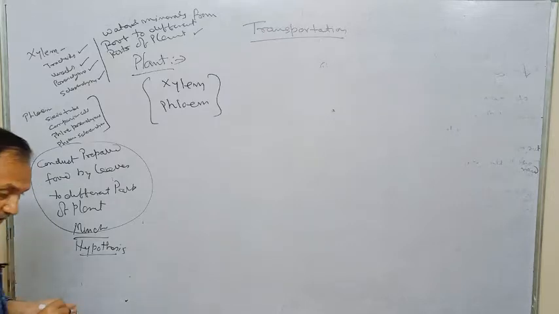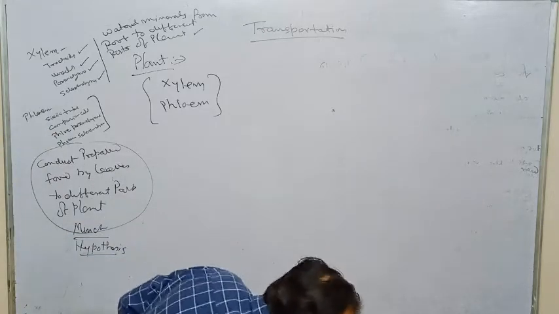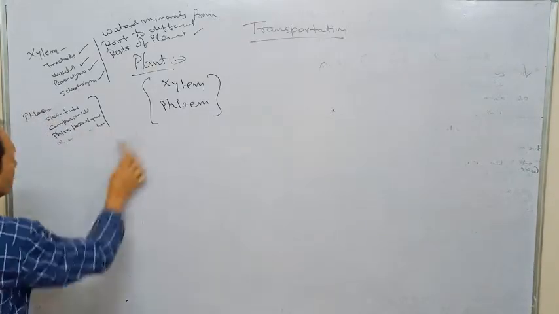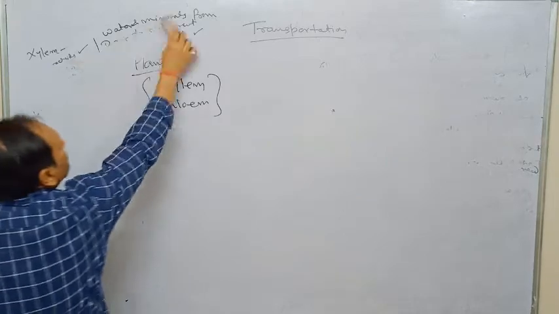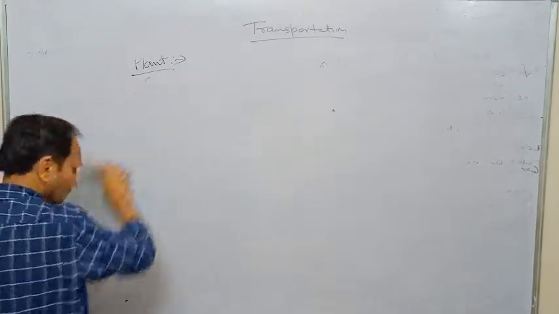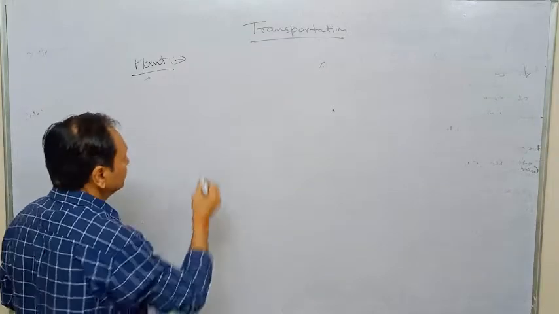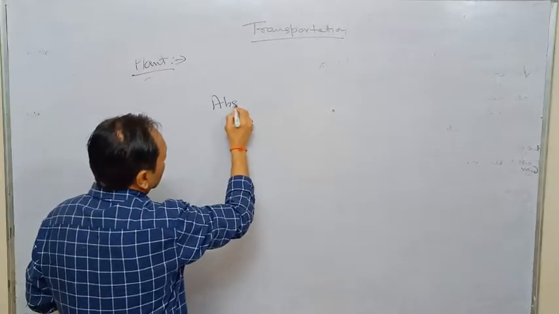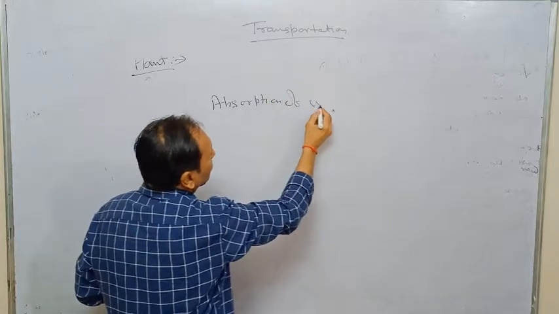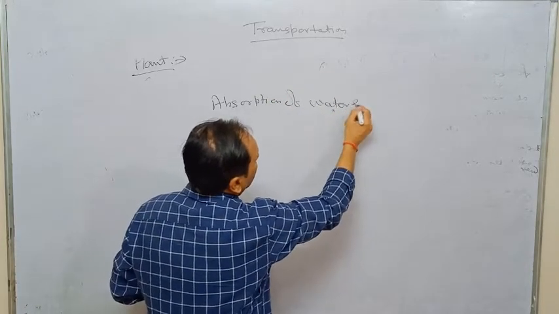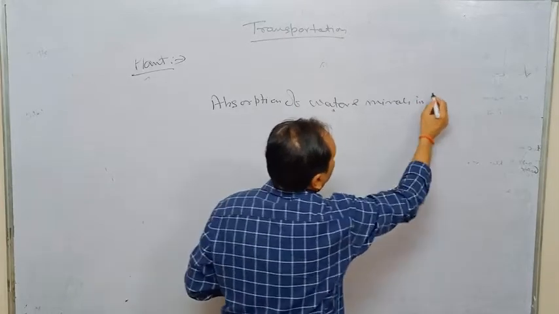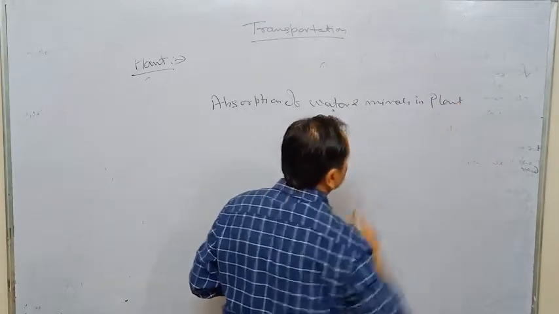Now, there are certain points, and gradually we will discuss what happens in the plant. Number one is the absorption of water and minerals in the plant.